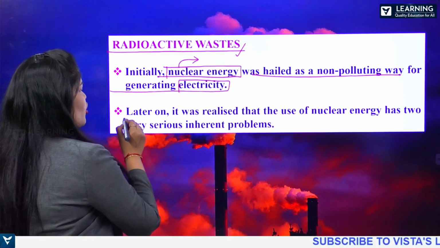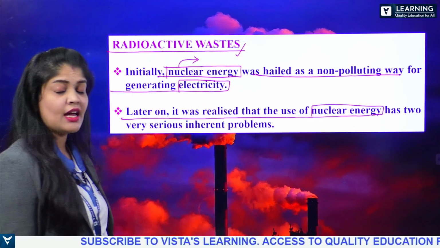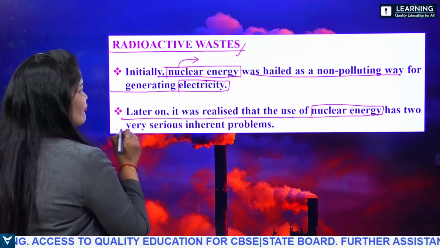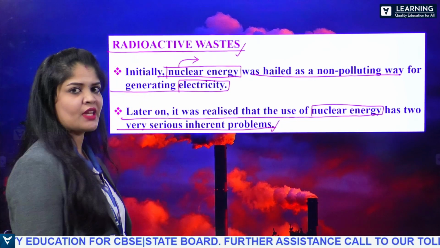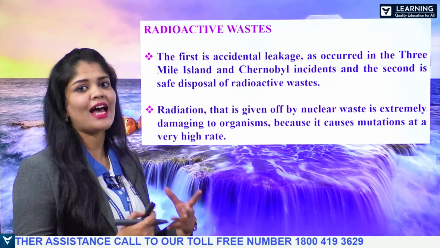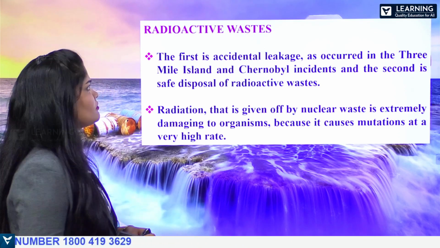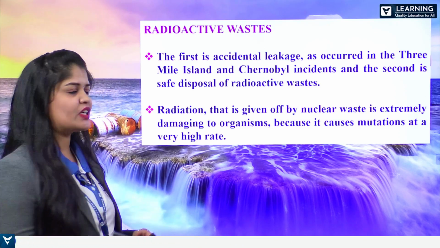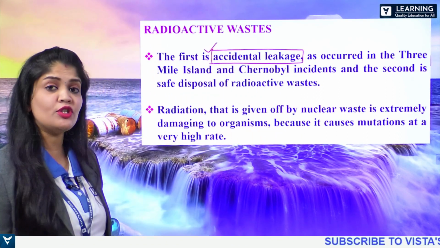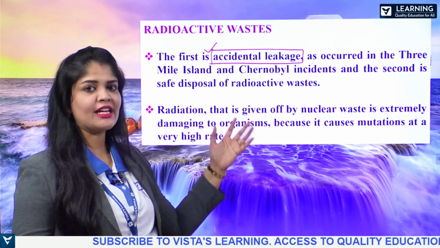So later on, it was realized that the use of this nuclear energy has two very serious inherited problems. And what are these two inherited problems that come by the usage of nuclear energy as a source of energy? Now, out of two, the first one is the accidental leakage. If you use this nuclear energy, accidentally, if some leakage happens, it is going to create a very, very adverse